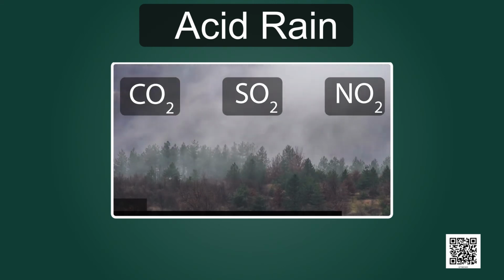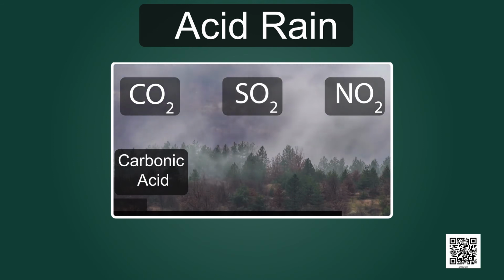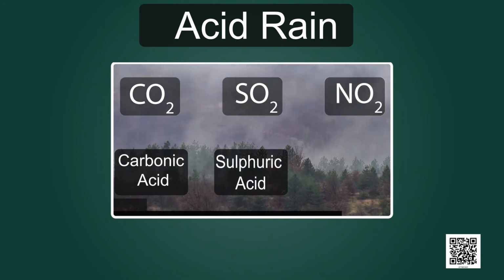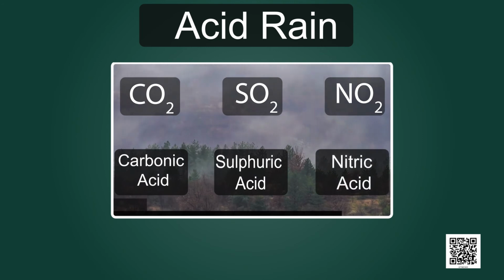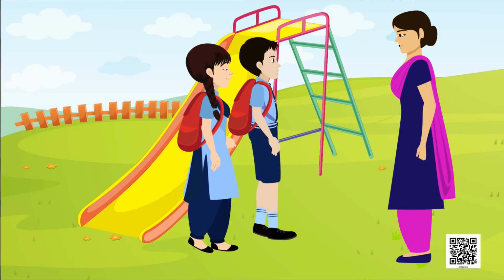They form carbonic acid, sulfuric acid, and nitric acid respectively. And when this acidic rainwater falls on the earth, we call it acid rain. Acid rain causes damage to aquatic animals, trees, plants, buildings and monuments. That is why we should not pollute our environment.